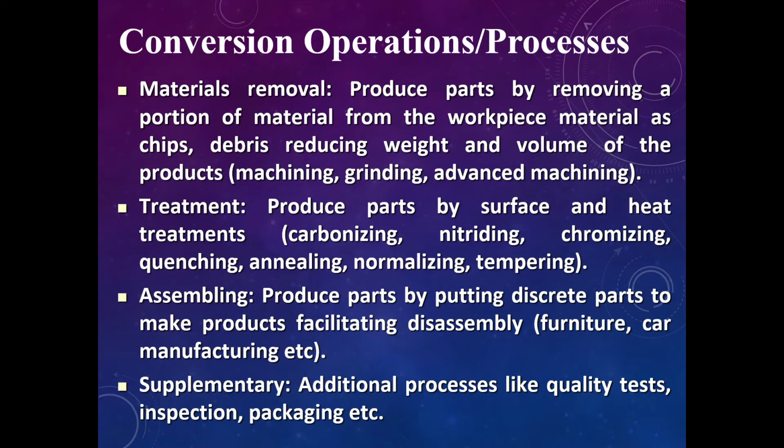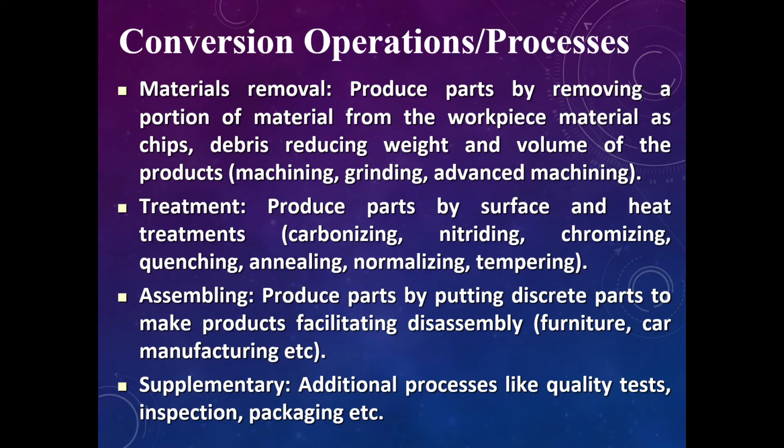Machining is quite important because without machining we cannot make a precision product. Machining is material removal, producing a part by removing a portion of material.